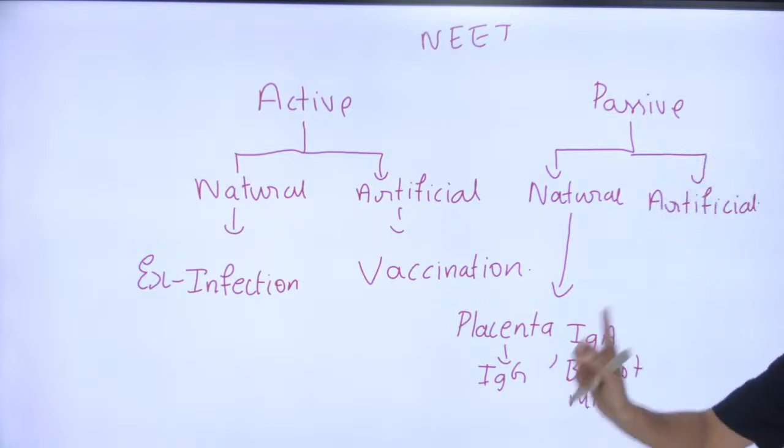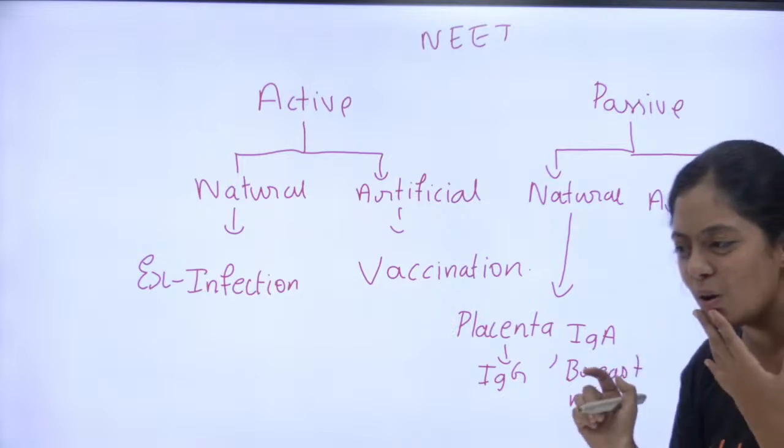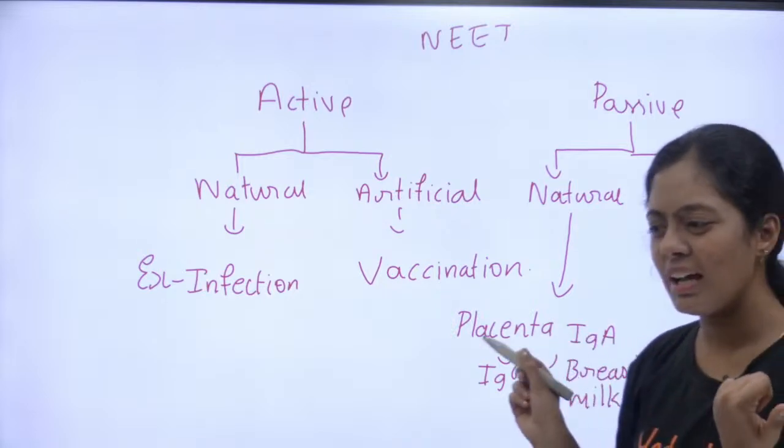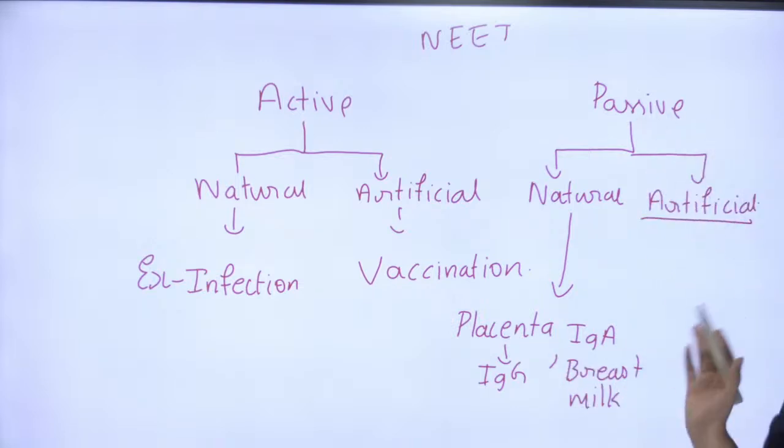Okay. இப்போ இன்னொரு confusion. Artificial க்கு என்ன example அப்பணும்? யாரோ ஒருத்தங்க immunization ன்னு சொன்னீங்களா? இல்லல்ல. What is this? Passive artificial immunity.